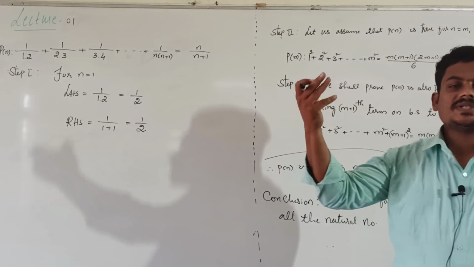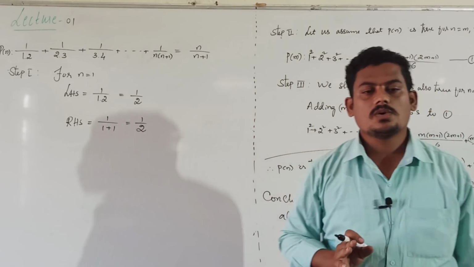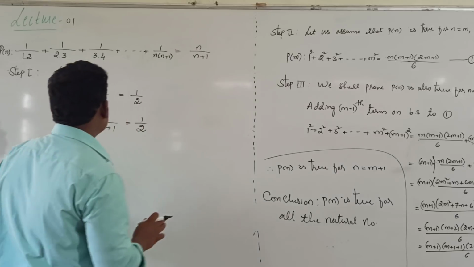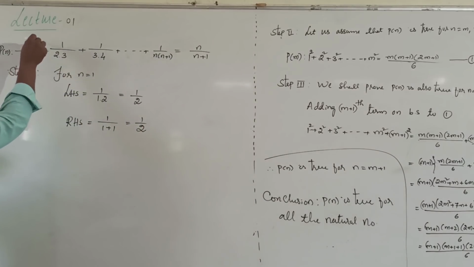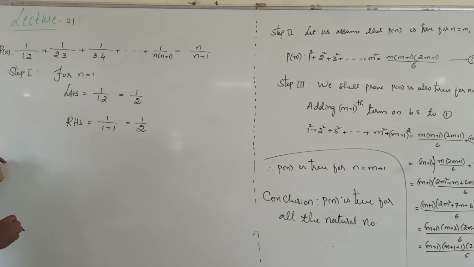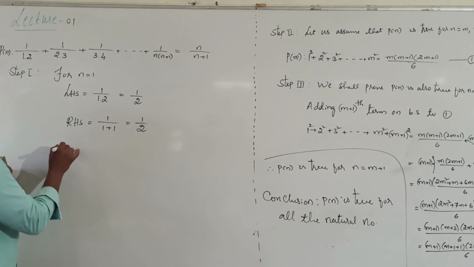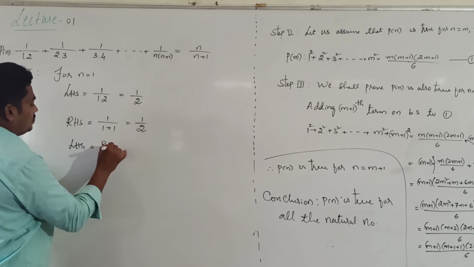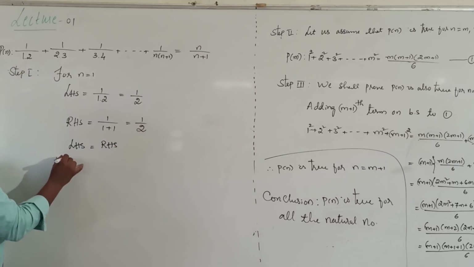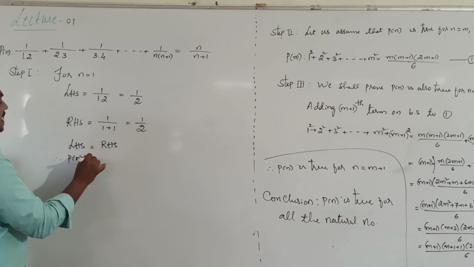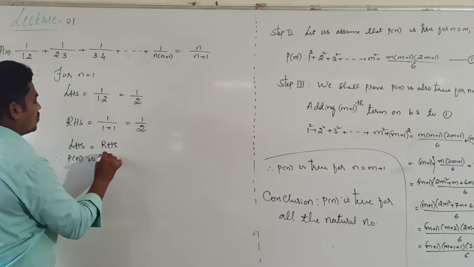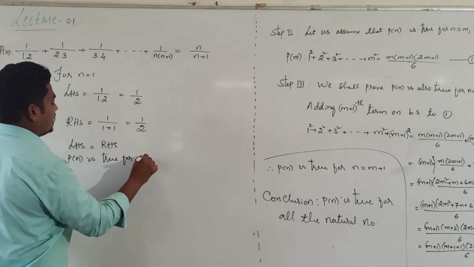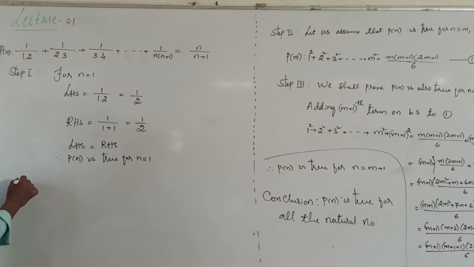LHS equal to RHS means given statement is true for n equal to 1. Therefore, P of n is true for n equal to 1. Then step 2.